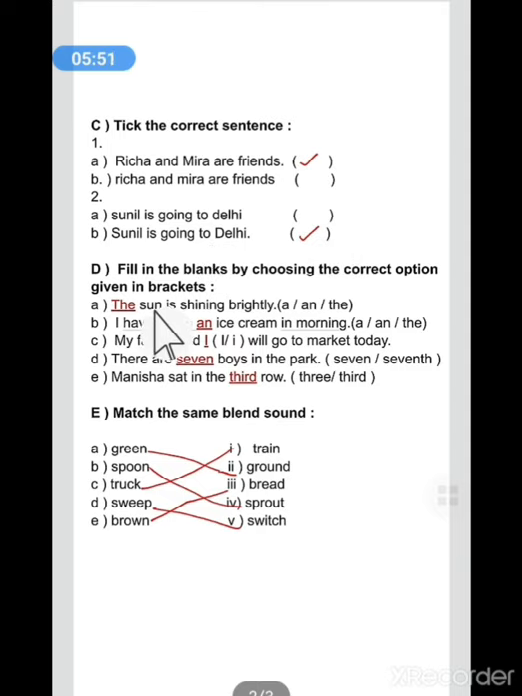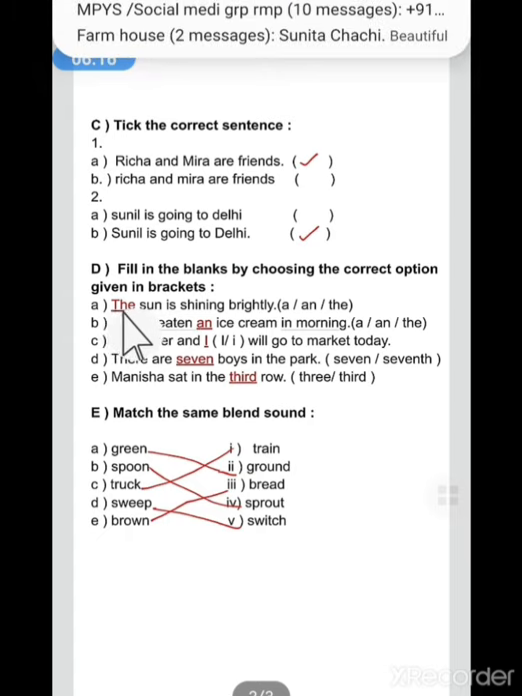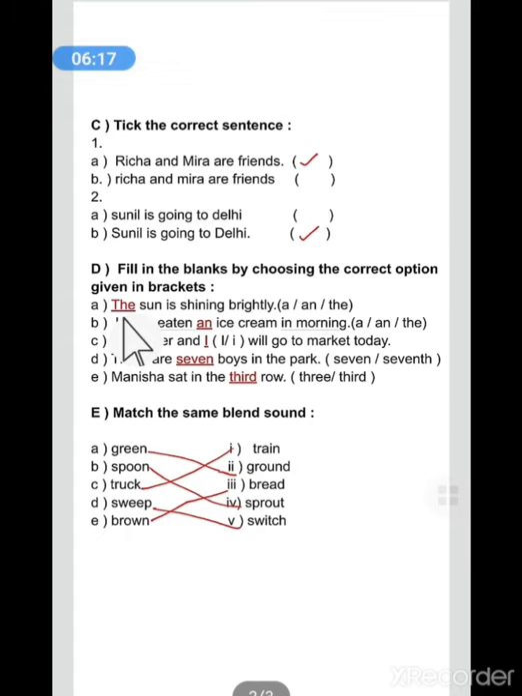Next question is, fill in the blanks by choosing the correct option given in brackets. The first sentence is dash sun is shining brightly. We know that sun is a special noun, and we use the article. The A and the are articles, and we use the article the with a special noun. So the sun will come here.